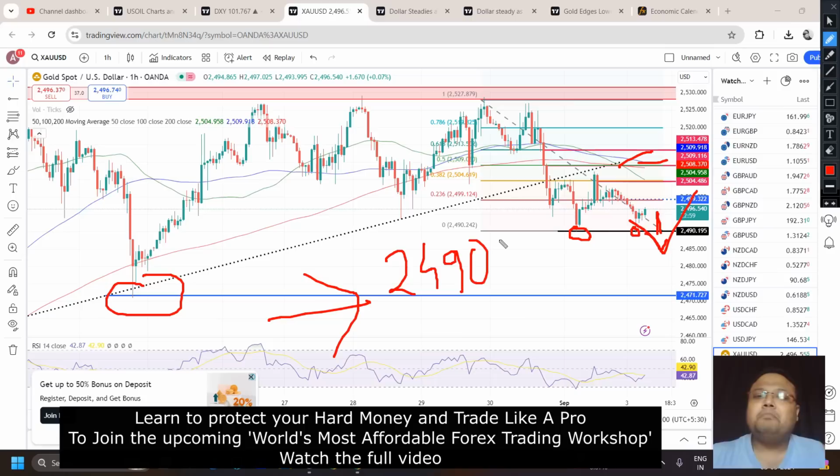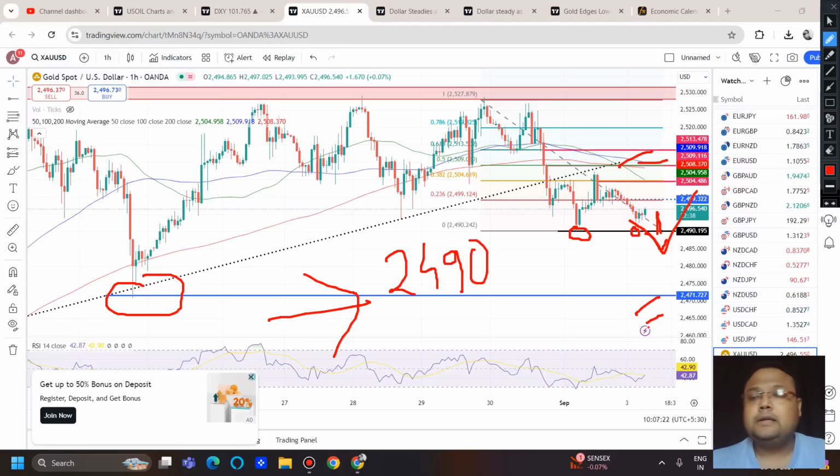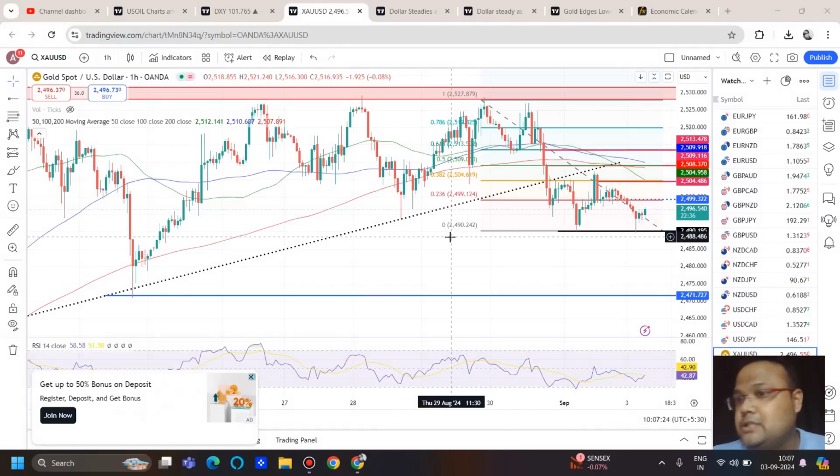The chance of the market going below 2490 before the US session is less. We have a strong support around 2470. If anything bad happens to the market, then obviously we can expect buyers around 2470, 2472 to be active and provide support. If they give support to the market, we can hit the buy button. And be careful, follow proper risk management.